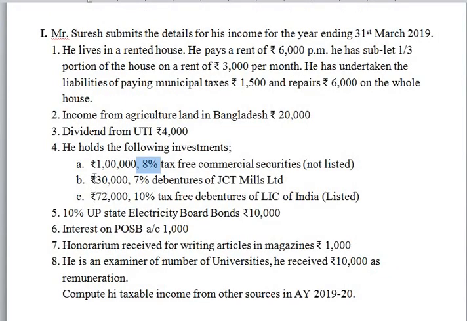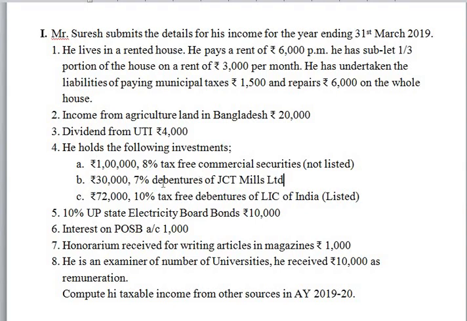Next, 30,000 7% debentures of JCT Mills Limited. So it is also a kind of non-government security. They have not given whether it is tax-free or less tax. In the absence of information about the nature of securities, it should be considered as less tax securities. So in the case of less tax securities, if they have given only the interest, that will be grossed up.